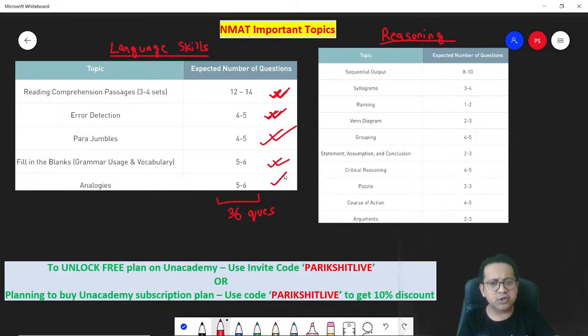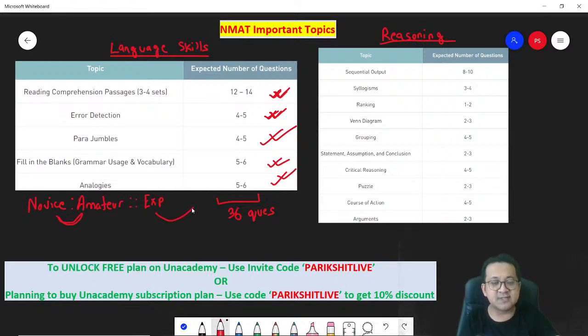And then analogies. Analogies will be as in, let's say they will tell you novice, let's say amateur, and then they will ask you experienced. Experienced is what? So you first need to derive the relation. What is the relation between these two? You are able to derive, okay, this is a synonym, fine.